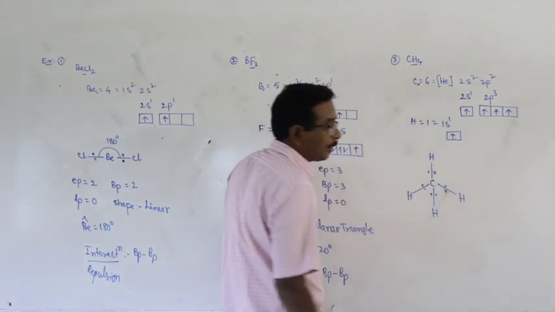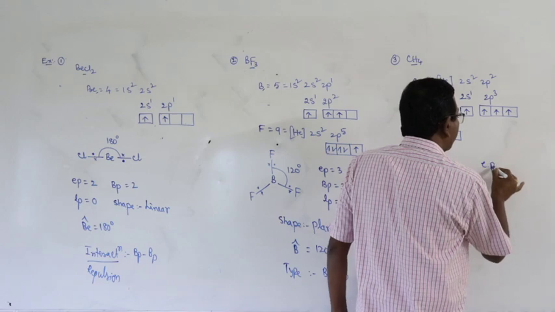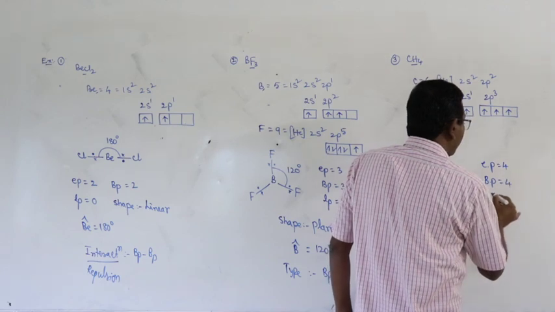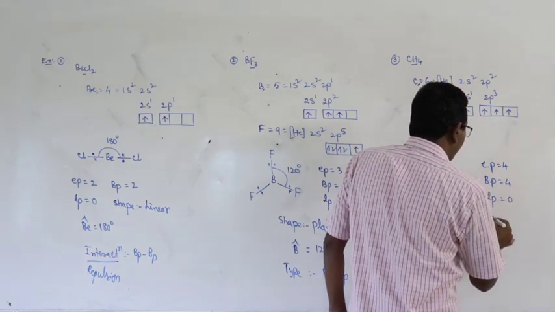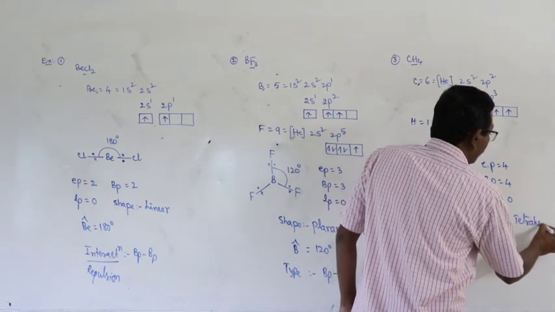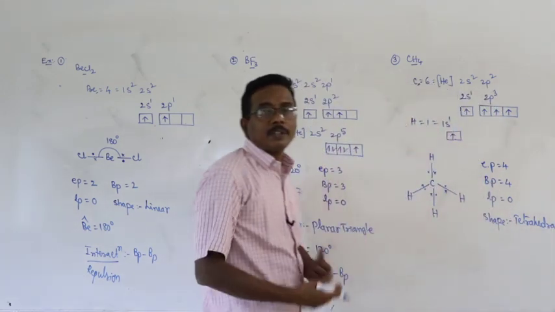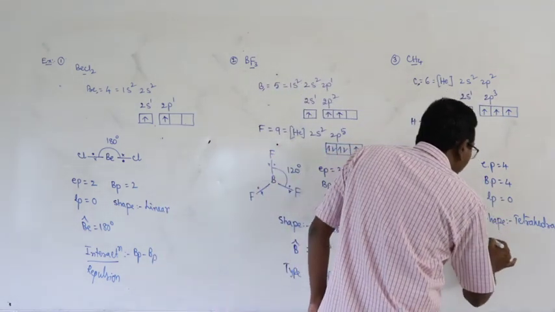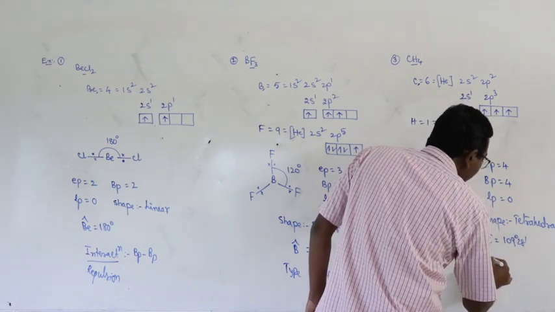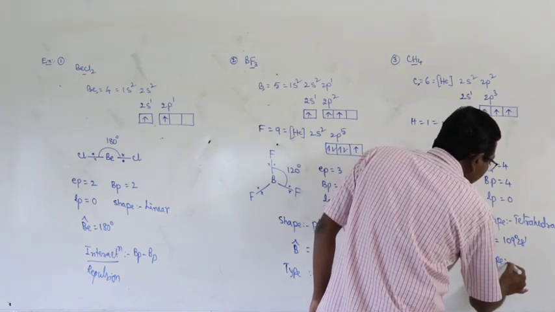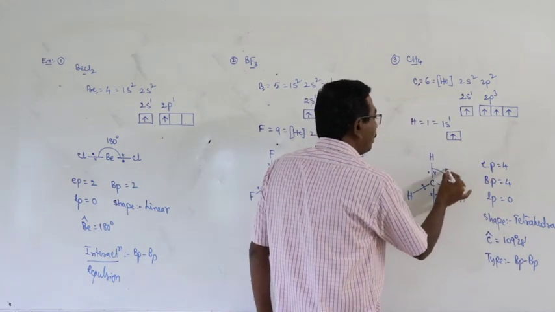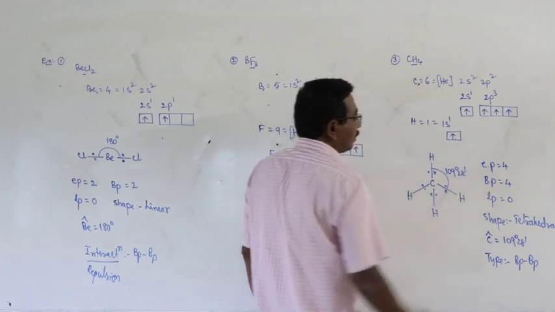Now, how can you describe this molecule? Here, the number of electron pairs is equal to 4. The number of bond pairs is equal to 4. The number of lone pairs is equal to 0. And the shape of the molecule is tetrahedral. You have to recall one of the postulates of VSEPR theory. And the bond angle at the central carbon atom is 109 degrees 28 minutes. And the type of repulsions, bond pair repulsions. Here what is the bond angle? 109 degrees 28 minutes.